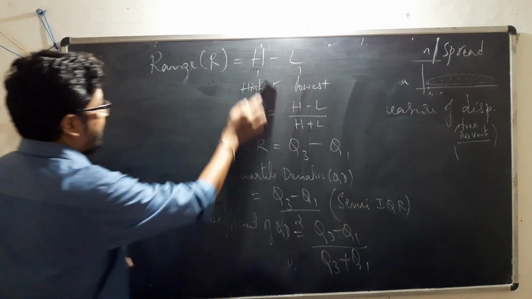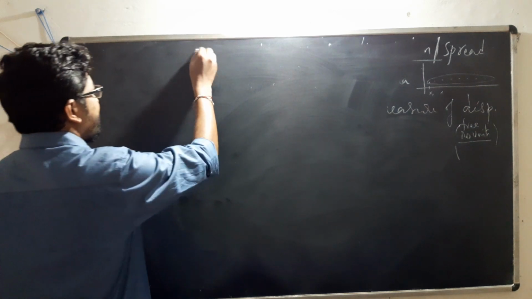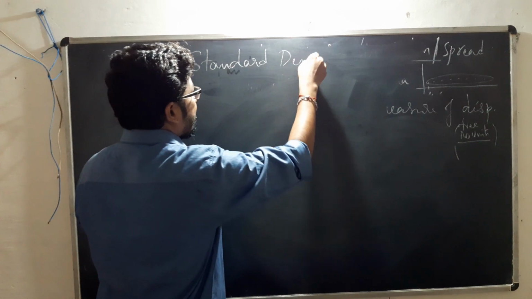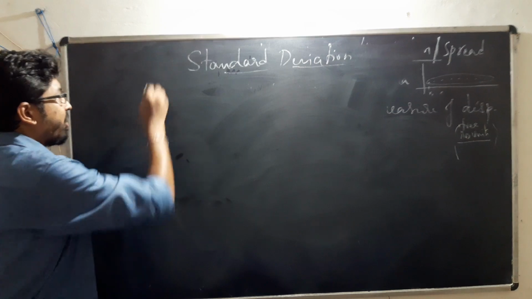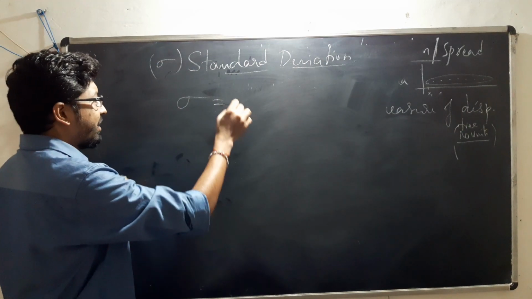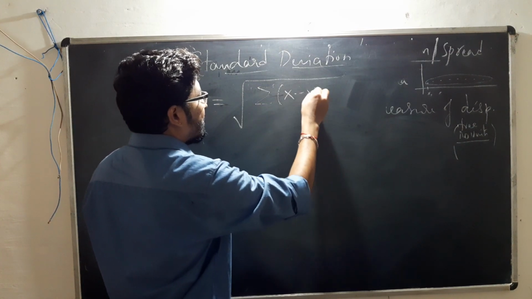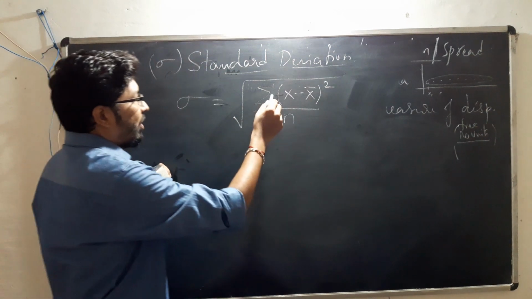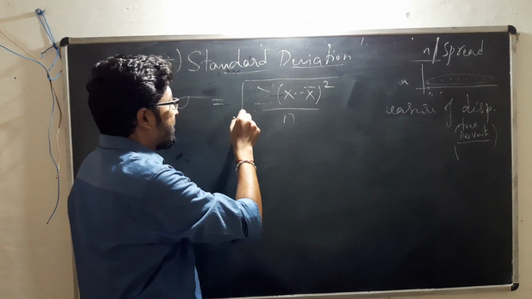The next measure is an important, most commonly used measure of dispersion, which is standard deviation. As we have the arithmetic mean, commonly called mean or average, the most commonly used measure of central tendency, sigma or standard deviation is the most commonly used measure of dispersion. It is defined as the positive square root of the sum of the squares of the deviations of observations from the arithmetic mean, averaged. So it is the average of the squared deviations, and the square root of that.